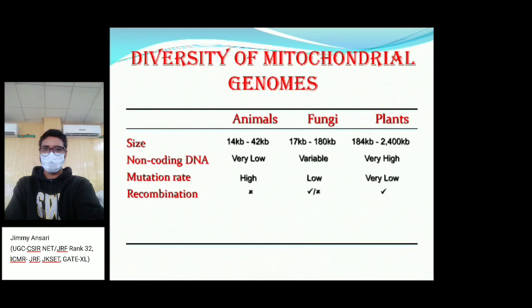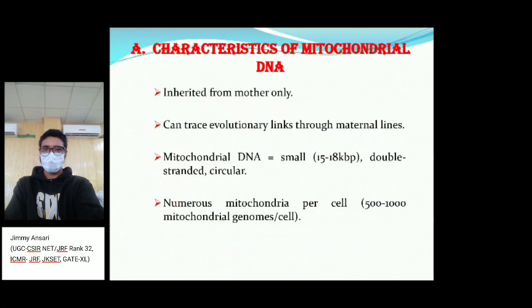So in plants, recombination also occurs in the mitochondrial genome. Introns are not present in the mRNA sequences in animals. In fungi they are absent, while in plants they are present, also in trans. The universal genetic code is not present in animals, because in animals the mitochondrion has completely become an organelle of the cell. In fungi it's mostly available, and in plants it is completely available.